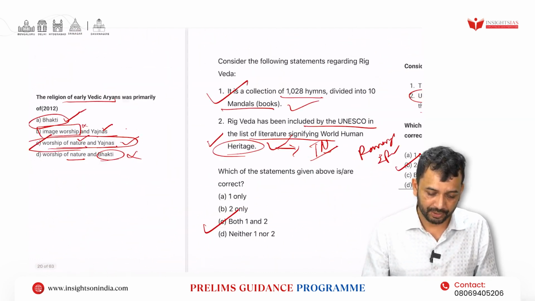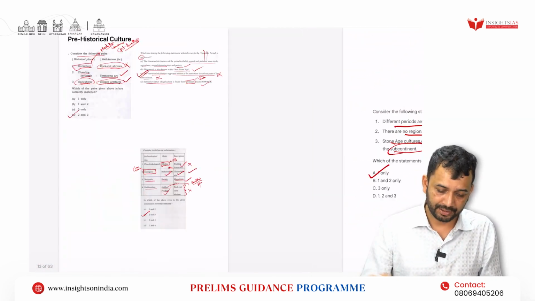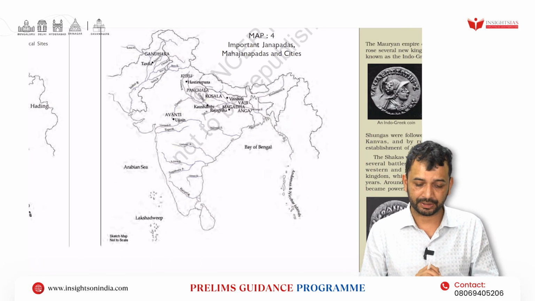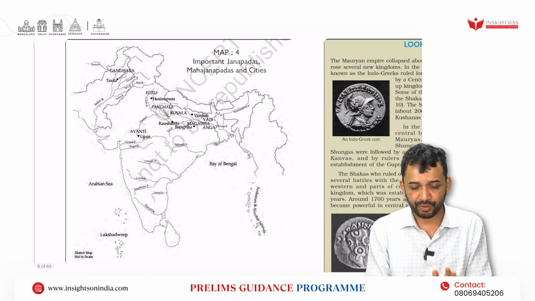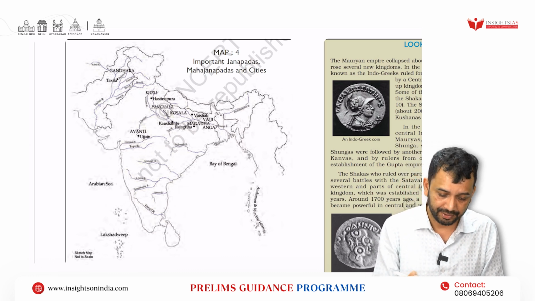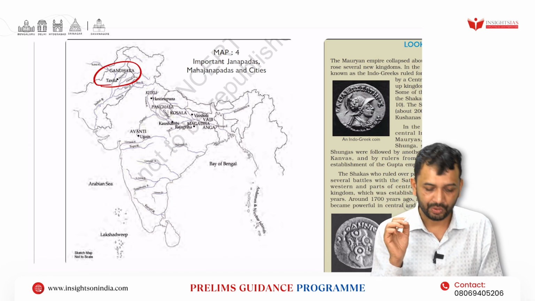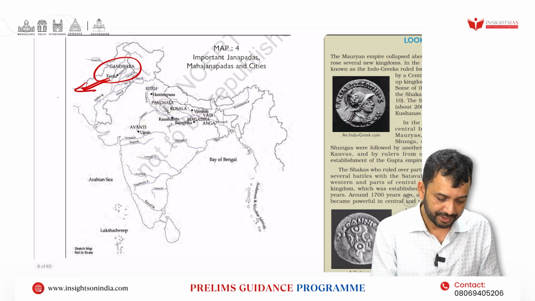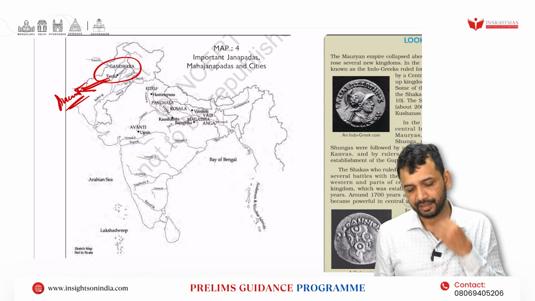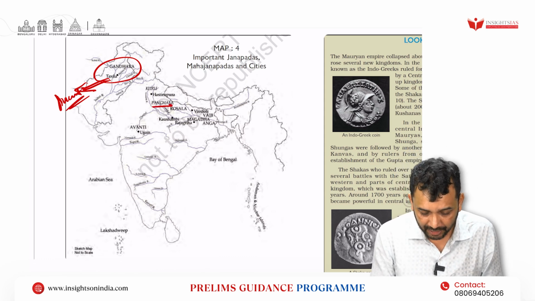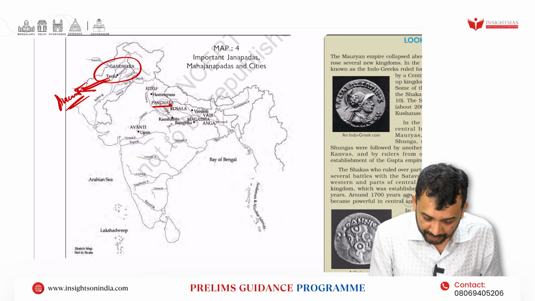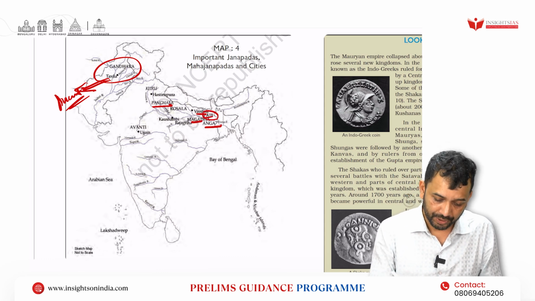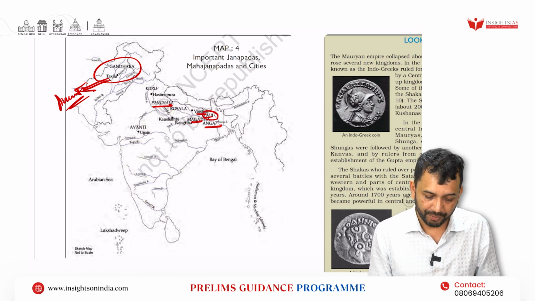Now when I took the initial classes, I told you how to read the maps, right? Now if you look at it, this is the ancient past, 6th standard, where they are told about important Janapadas, Mahajanapadas and cities. Now you can see here, Gandhara, known for Taxila. Taxila is well known for its ancient learning, right? Similarly Panchala, Kosala, and Magadha, Anga, Vaishali, where Vajji is. So Vajji's capital is Vaishali. Like that you will have the broader idea.